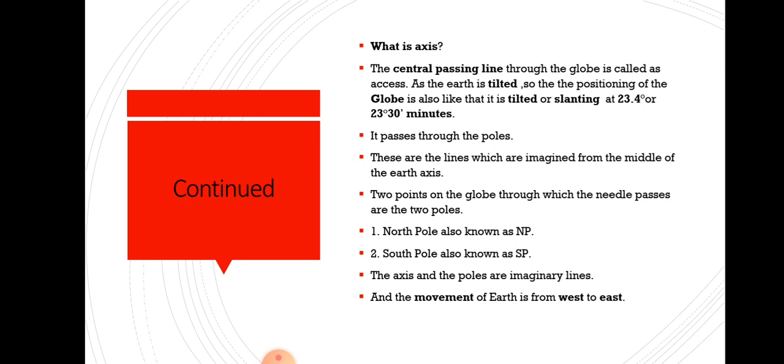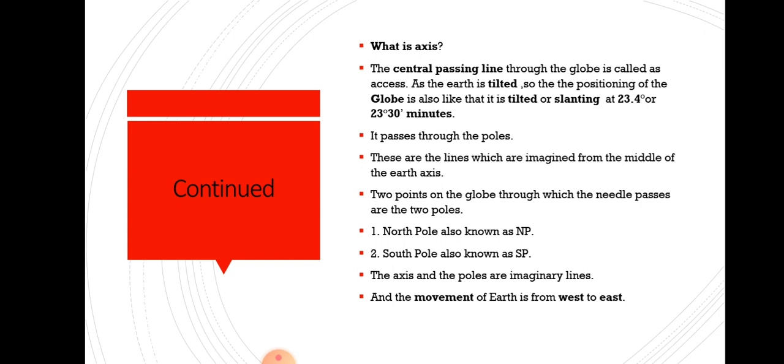And more about the axis, it passes through the poles, from north pole to south pole, crossing both the poles. These are imaginary lines, assumed from the middle of the earth. The earth's axis is present just in the middle of the earth.